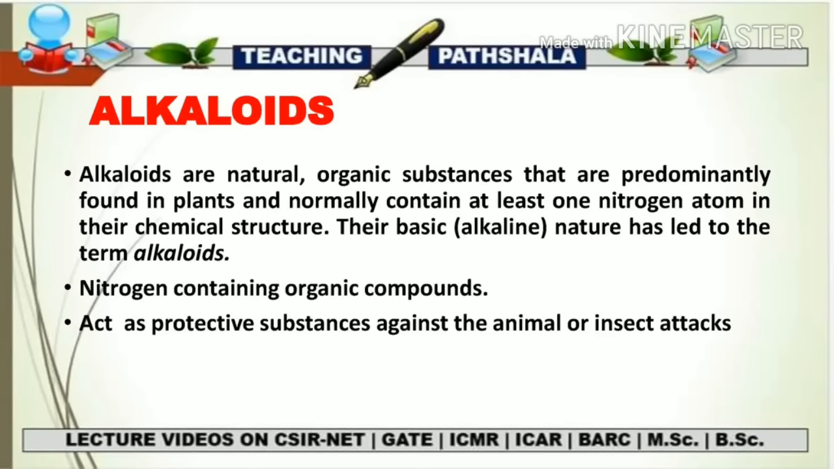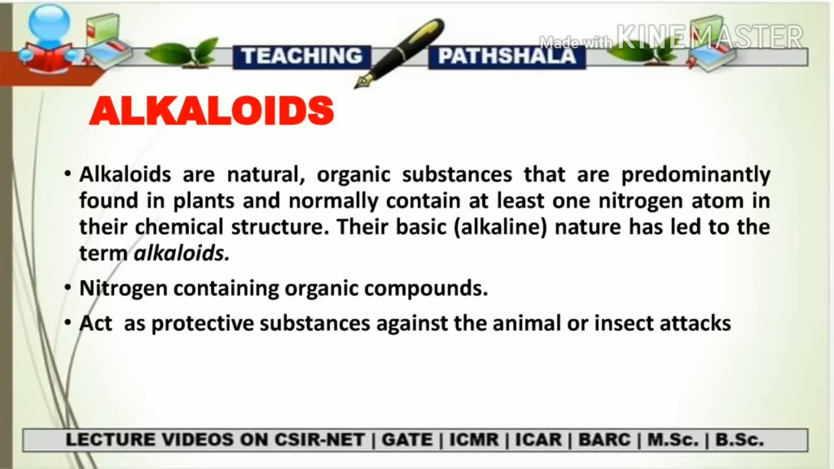We are going to start this lecture with the alkaloids. So the first question is, what are alkaloids? We have seen that there are a total of four classes of secondary metabolites. First was the terpenes, second was the phenolics, third was the alkaloids, and fourth was the glycosides. So first we are going to deal with the alkaloids. Let's see the definition and then we are going to talk about it.